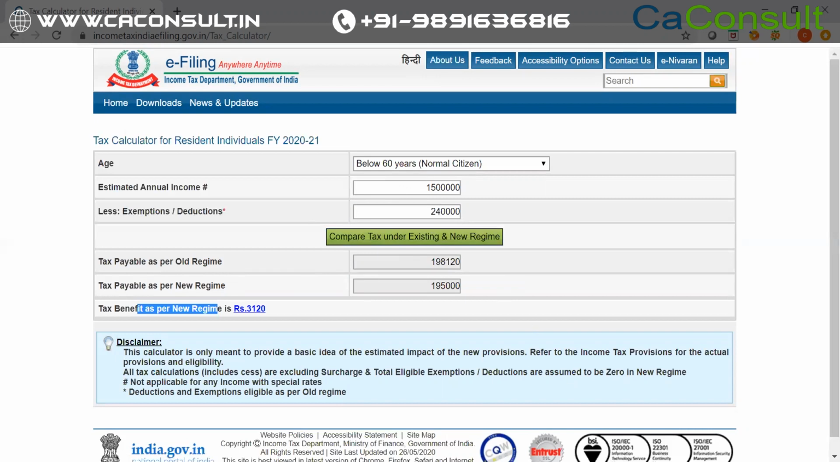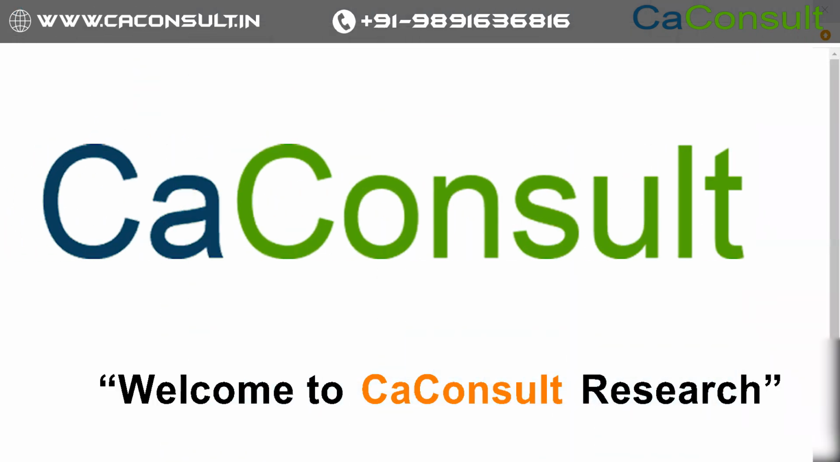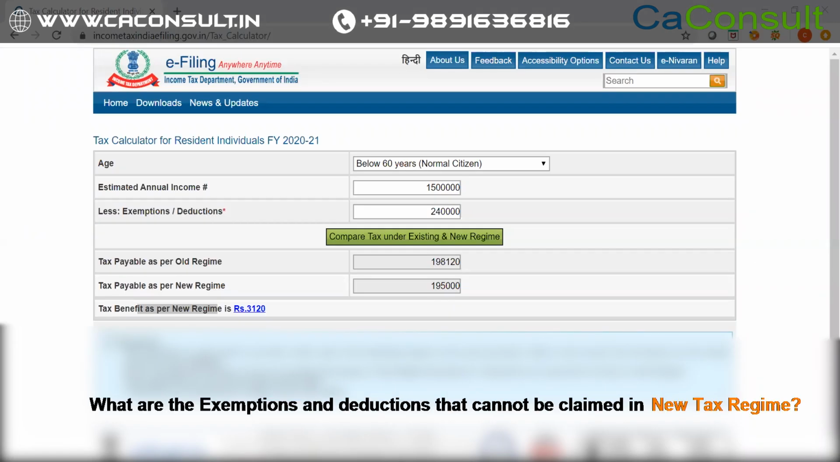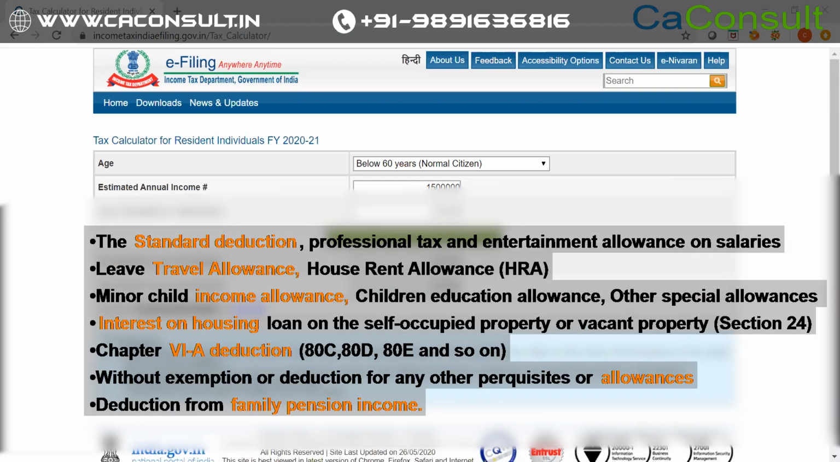Now coming back to the research, welcome to CaConsult research. Now you will have the below questions in your mind. What are the exemptions and deductions that cannot be claimed in the new tax regime? For a person who is covered under the salaried class, there are a few very common exemptions and deductions. First is house rent allowance, second is children education allowance, third is standard deduction, fourth is interest on housing loan, and the fifth is chapter 6A deductions, which will include your LIC, your Mediclaim policies, your mutual fund investments, your tax saver FDs, and others.